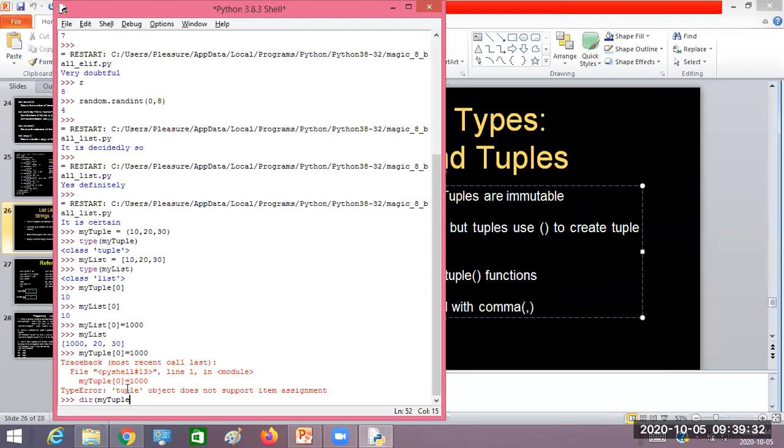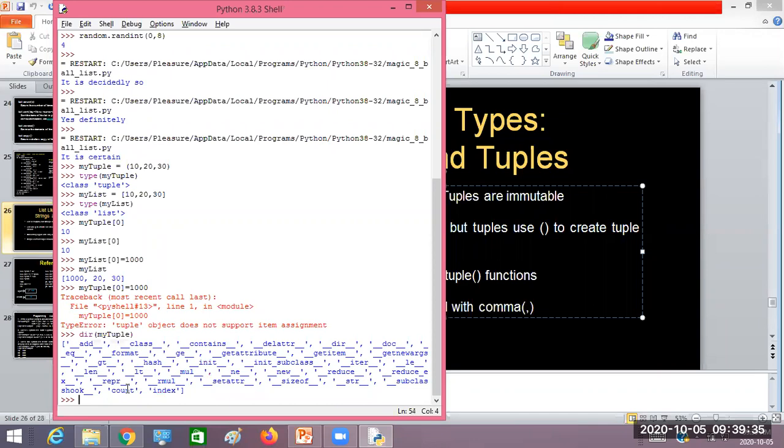So to know the operations that we can perform on the tuple, you see here, only two are there. One is count, that is to count the number of occurrences of an element. The count method is used to count the number of occurrences of a given element, right? And to know the index value of an element, you can use a method called index. Only these two operations are permitted.